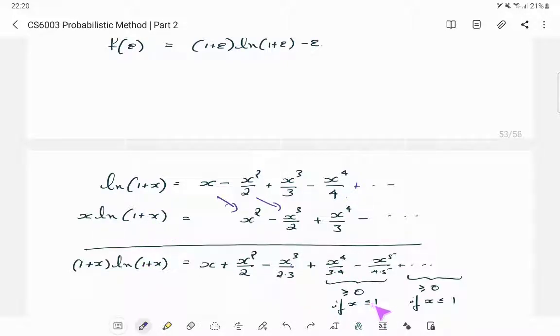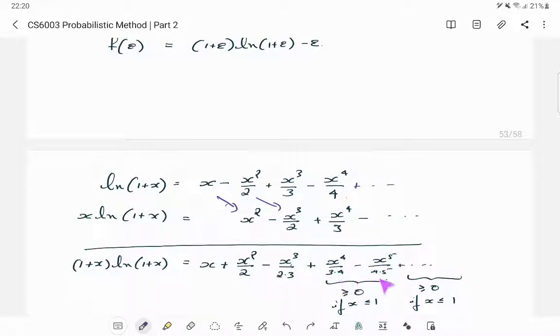So I'll assume x is less than 1. And then if you analyze this, it is positive, okay? Because this is some x power 4 by 12, and this is x power 5 by 20. So the denominator is already larger, so this is again smaller. But in addition, x is also at most 1. So having one extra power of x is to your advantage. It only makes this smaller. It does not make it bigger.